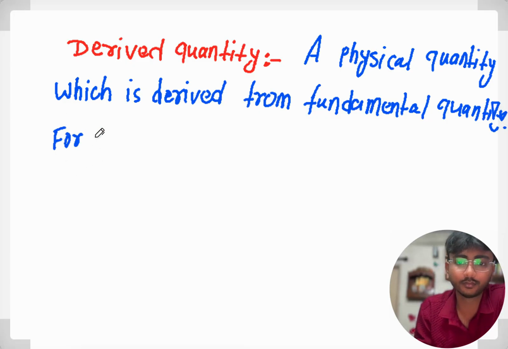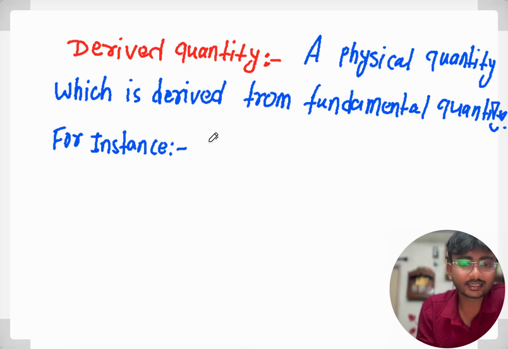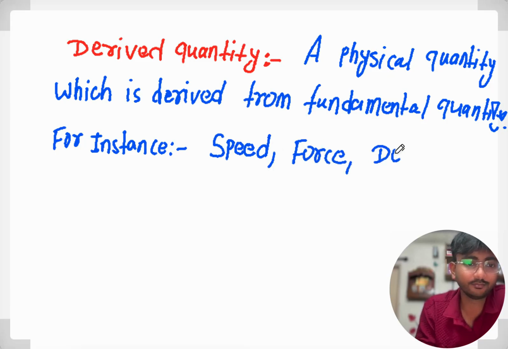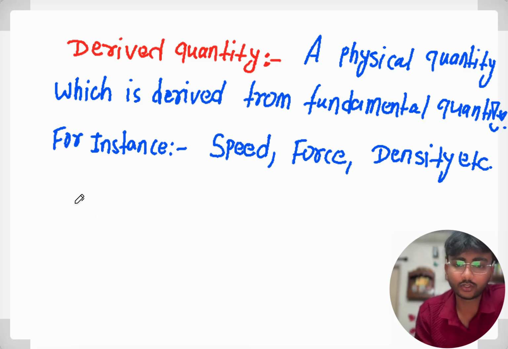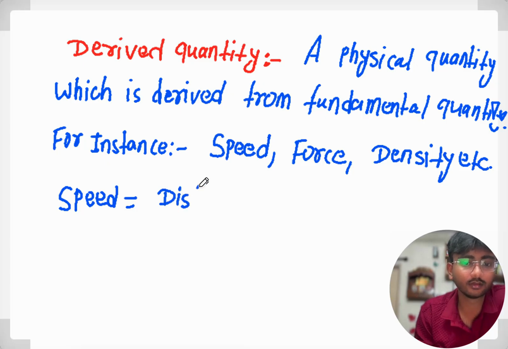For instance, examples of derived quantity are speed, force, density, etc. There are many derived quantities. How can we say speed is a derived quantity? We know that speed is distance upon time.